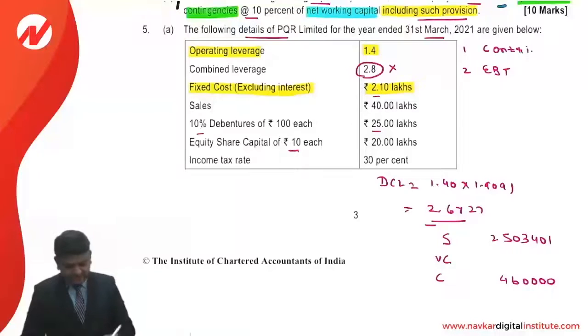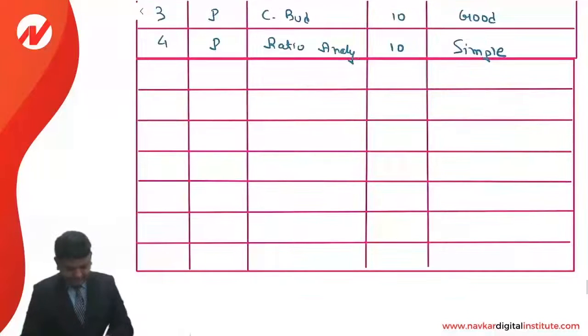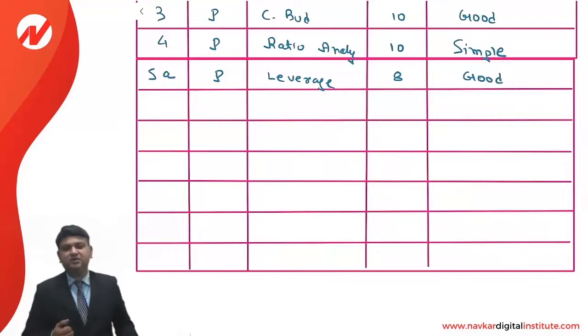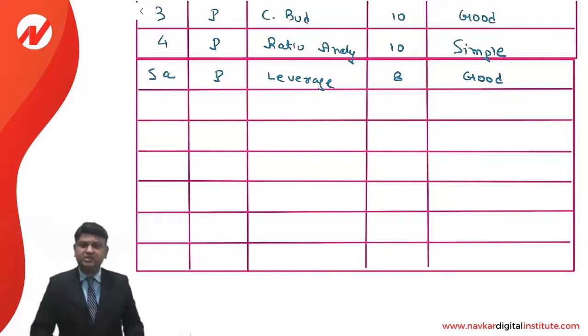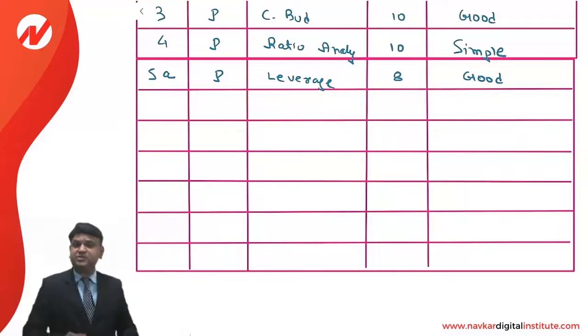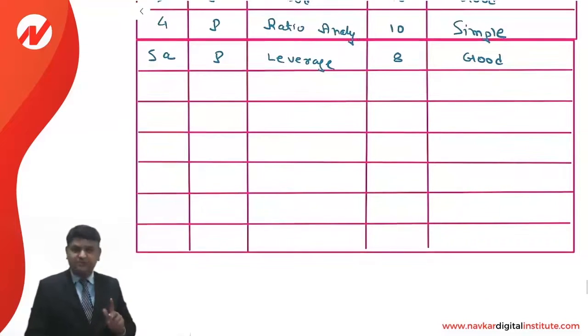Question number 5a is of leverage. It is a practical question of 8 marks. Because of the wrong formulation of the question, the data is internally not matching, so be careful for this question. Otherwise, I don't think it is a good question for revision, but be careful, because the institute has asked similar questions a number of times in examinations. I have provided both the answers.